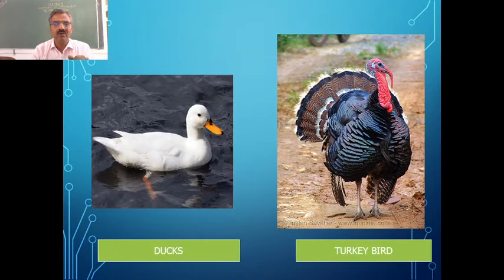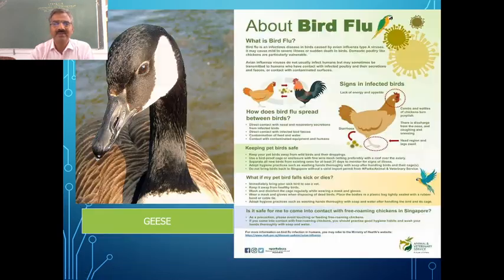But apart from that, we have other birds like ducks. We can have a look at ducks. And then we have turkey birds, which are also reared in many parts of our country, and also geese. So all these birds are said to be poultry birds, but the major one is the chicken, which is being used as a poultry bird. And these birds, as I told you already, are affected by pathogens very easily. That's why we need to take care of them.